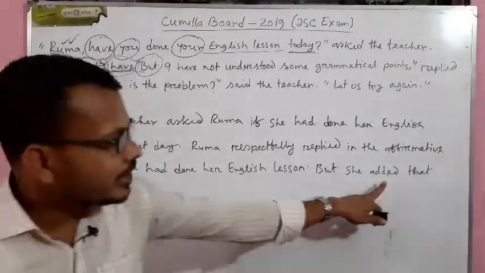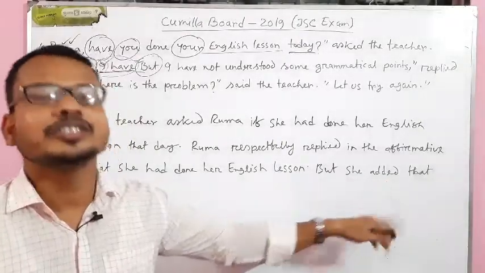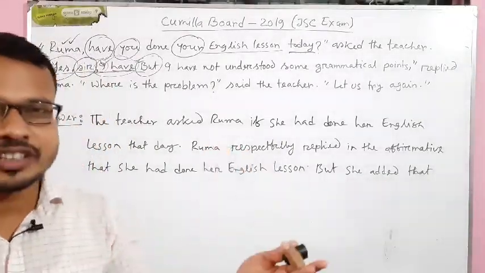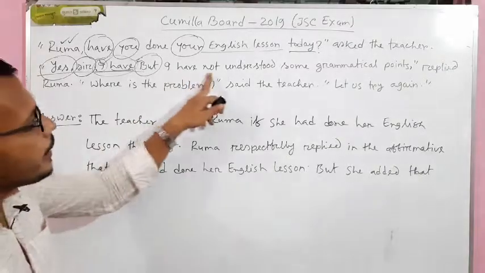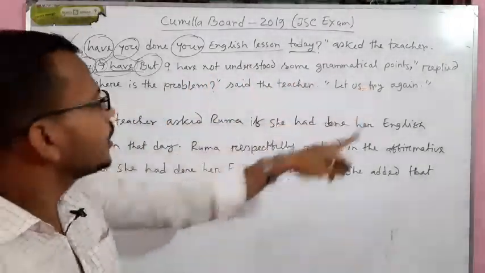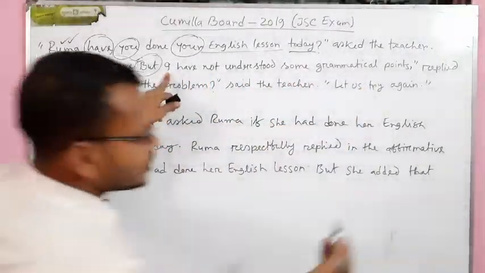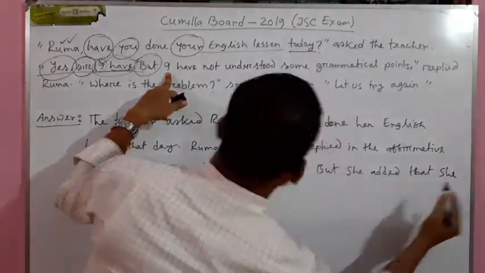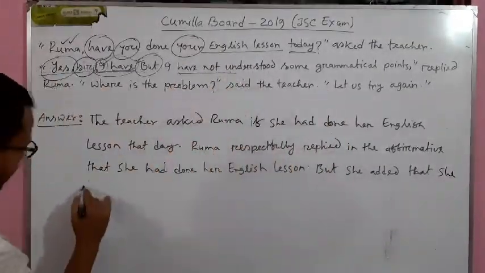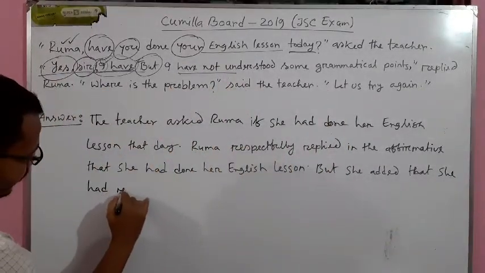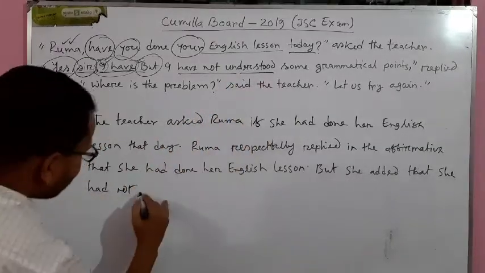That is why we have to write "added". She again said, she added that, she further said that, like this. "I have not understood some grammatical points." That means "I" means she, that she; instead of "have not", we will write "had not". "Had not understood" will remain unchanged.